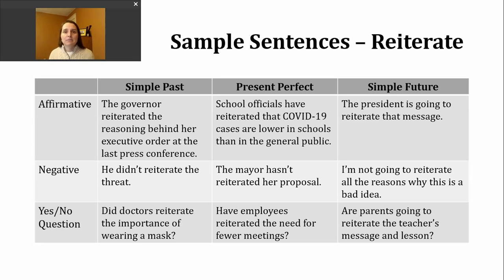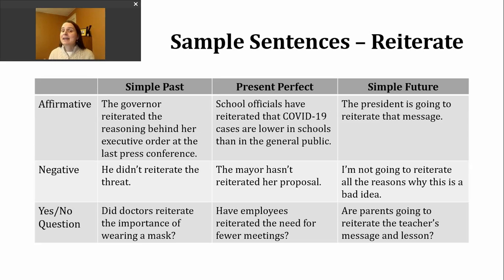To make the present perfect, I'm going to use have or has, depending on my subject, and then the participle form of the verb. Here's an example sentence. School officials have reiterated that COVID-19 cases are lower in schools than in the general public. So this is a piece of information that has been shared again and again. They might be sharing it to emphasize the reasoning behind continuing to have in-person classes.